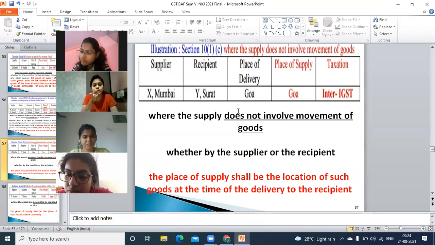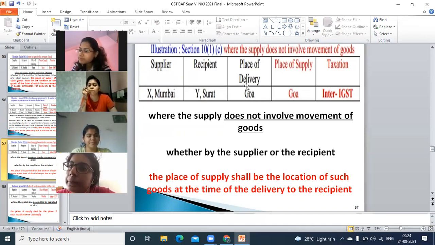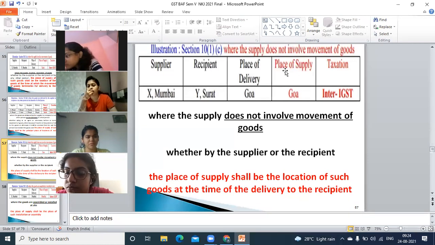That means there is some machinery at Goa, and even though I am the owner, from Goa it is not delivered to some other place. So the place of delivery is fixed.